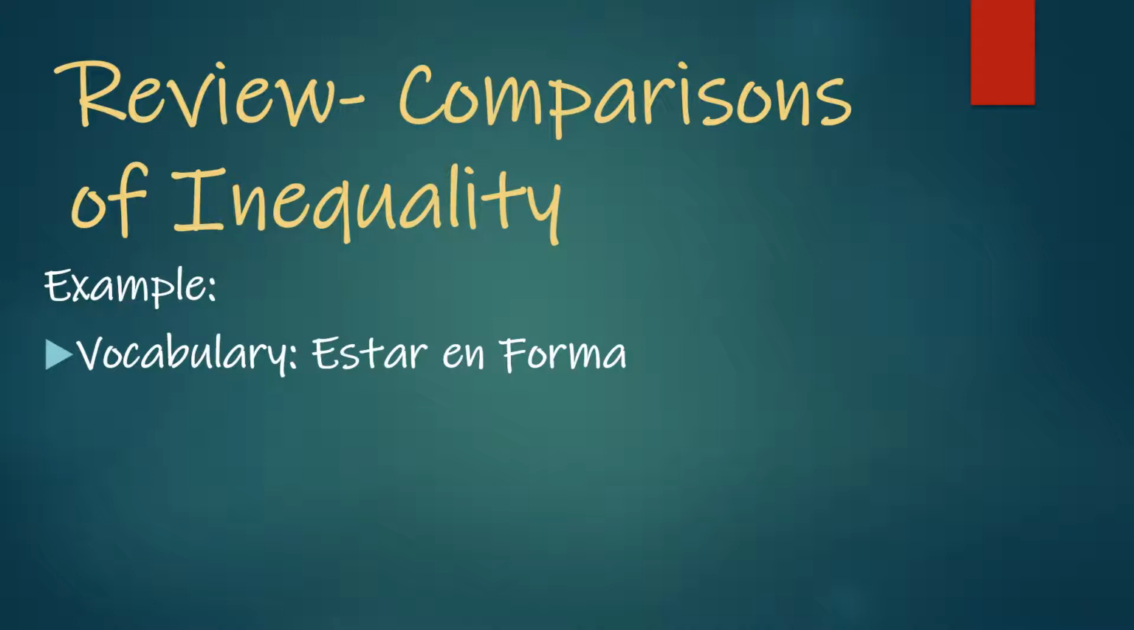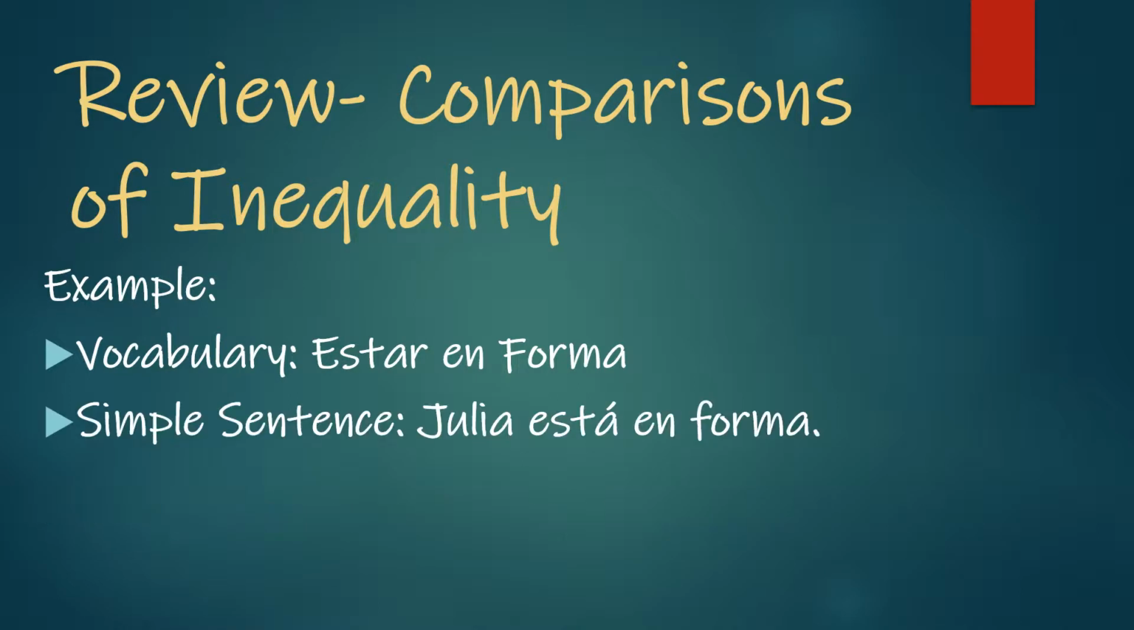So if we were going to write a simple sentence about this, we would need to make sure to conjugate the verb estar based on who we're talking about. So a simple sentence might look something like this: Julia está en forma. Julia is in shape. See, we took the verb estar and converted it to está because we're talking about Julia. So it would be ella está, or Julia está en forma. Julia is in shape.